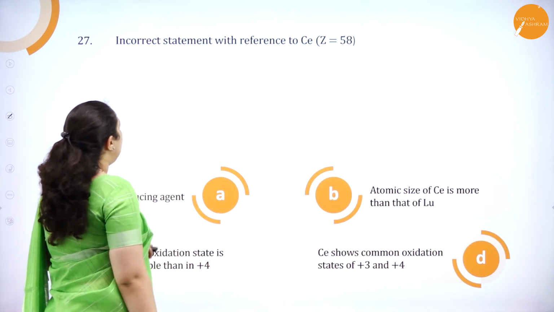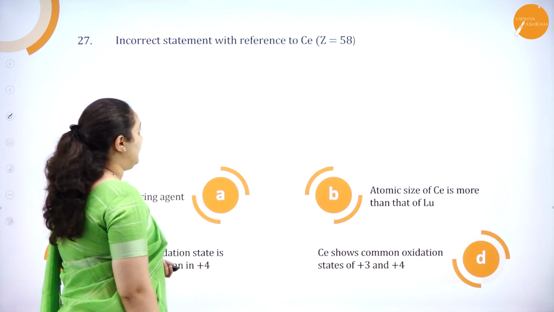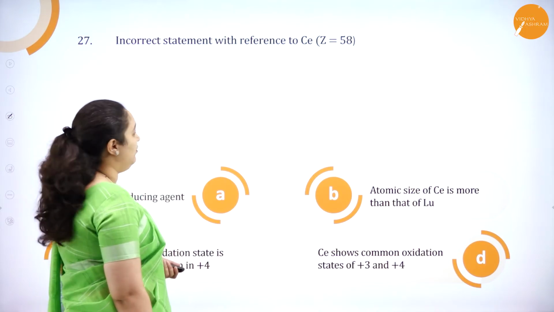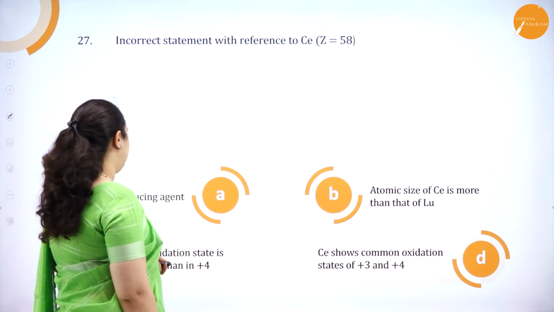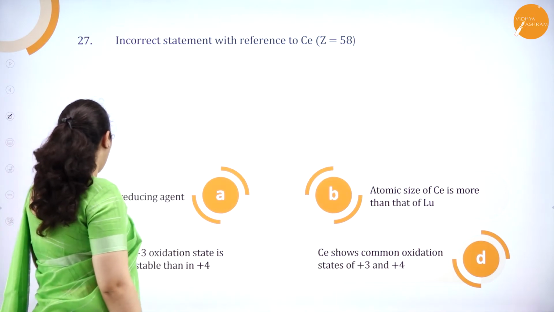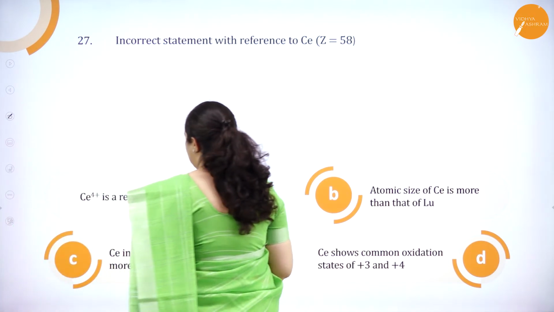Next one: incorrect statement with reference to cerium, Ce, with atomic number 58. We see the options we have got. Ce plus 4 is a reducing agent.